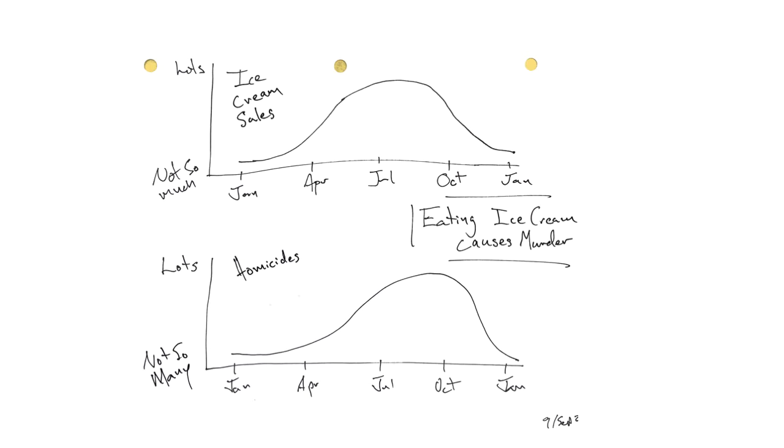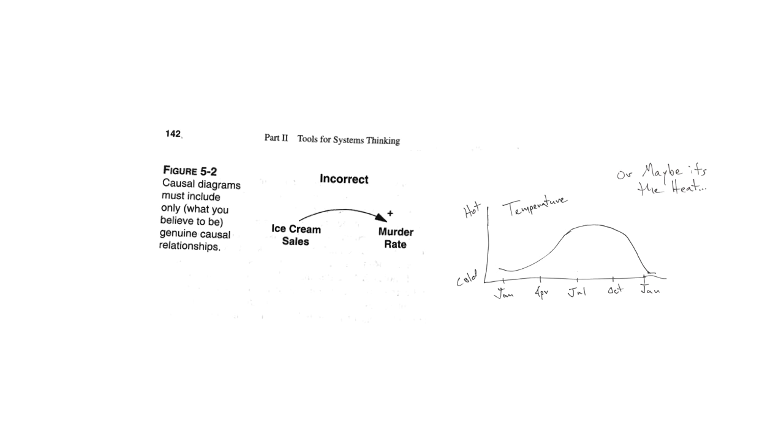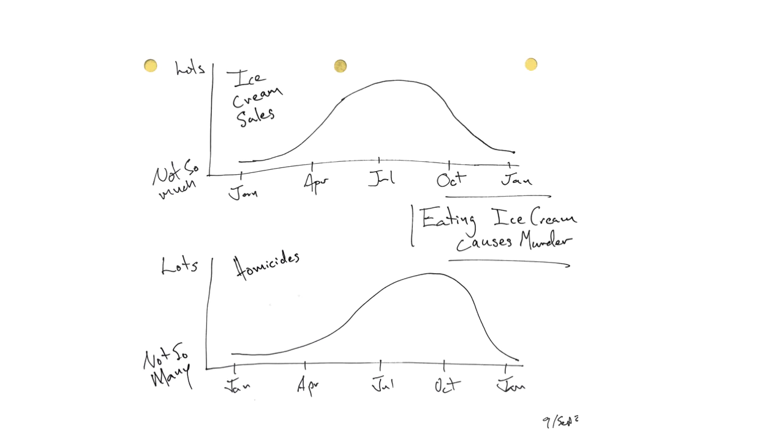And we would represent that in a causal loop diagram in the following way. So if we were to look at this set of graphs, we would say, okay, well, these two are related.